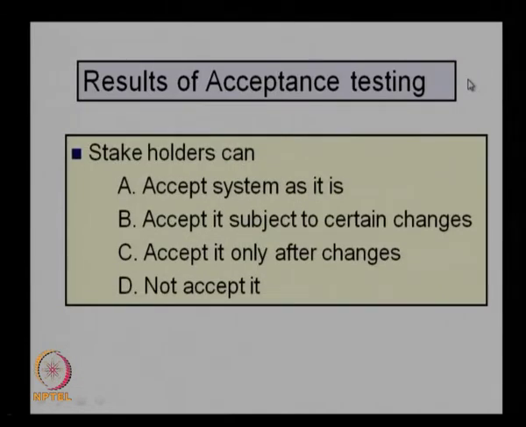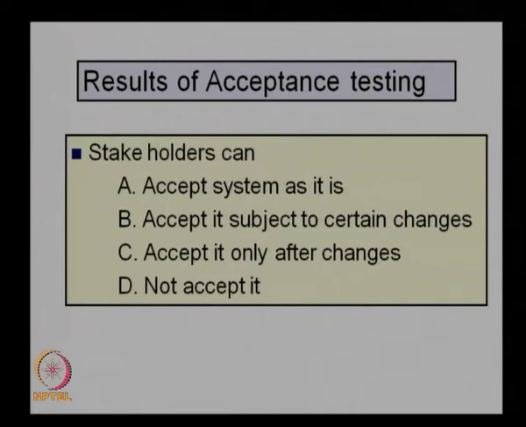And the results of the acceptance testing. When we do an acceptance test, the idea is to see whether it meets the requirements of the stakeholders. What kind of results can we obtain from here? After the end of the test, stakeholders can accept the system as it is. That is one option. The system can be accepted without any major changes. Most of the parameters are tested and they meet the acceptance threshold.